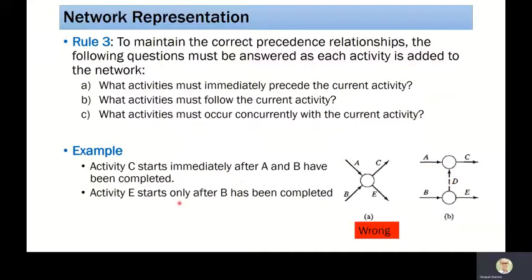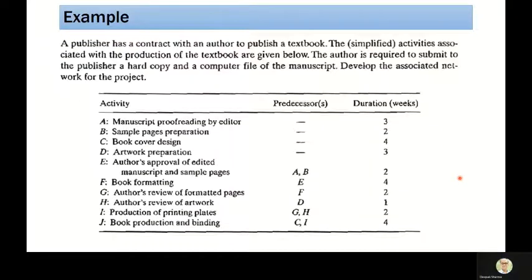So looking at these two statements, when we are going to make a network, we have to be careful how we are going to satisfy these conditions, and if needed, we can include some dummy activities as per the present example. So let us understand the CPM with an example.